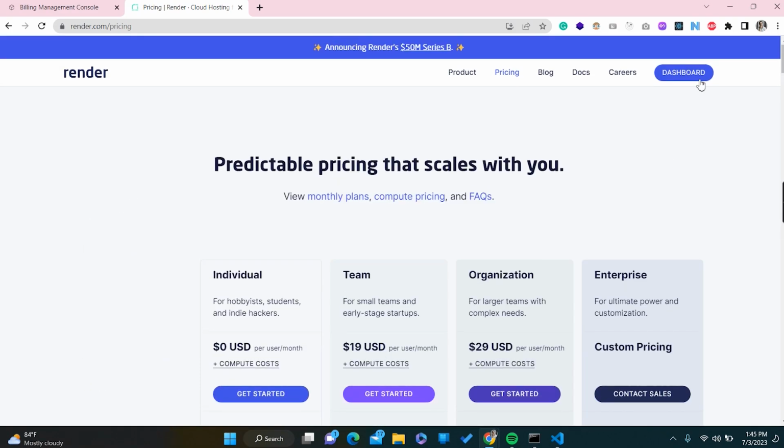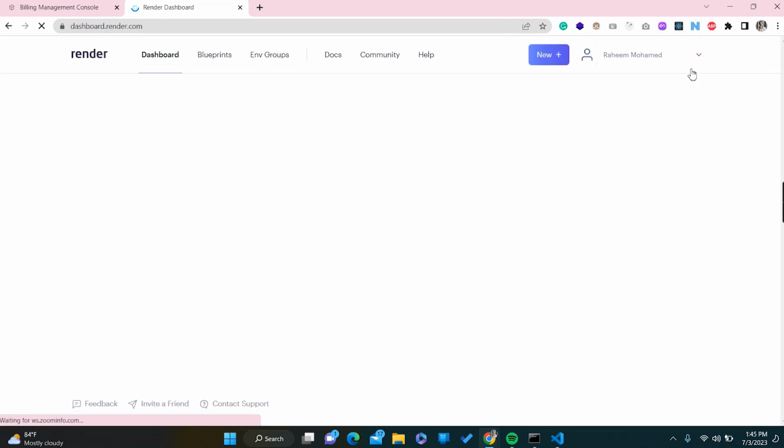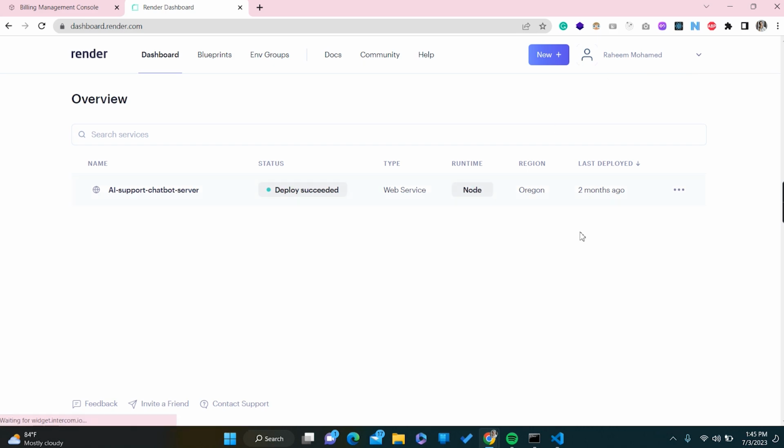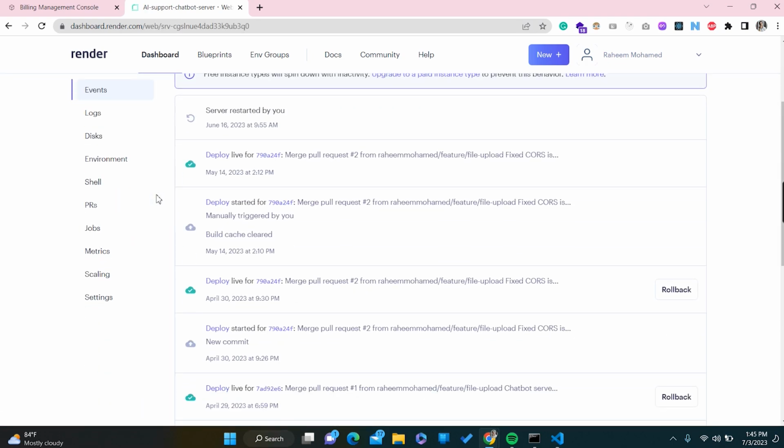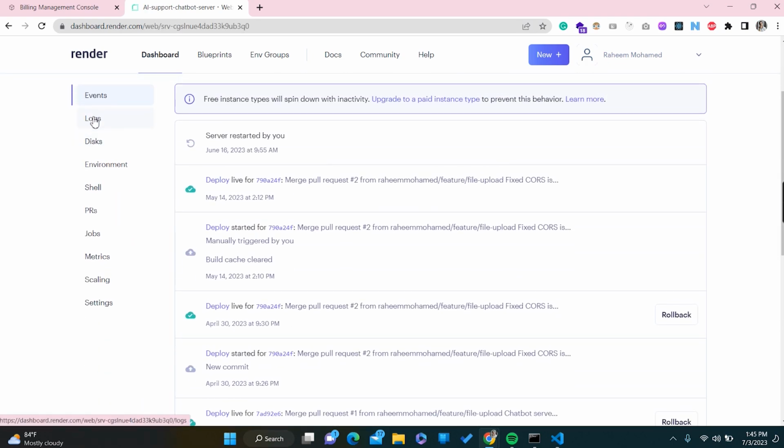I have deployed this on renderer.com. I will show you the dashboard which I have deployed, and it says last deployed 2 months ago, because it is almost 2 months now. The deployment type is basically a web service, the runtime is Node, and the deployment succeeded. So this is what it's all about, renderer.com.